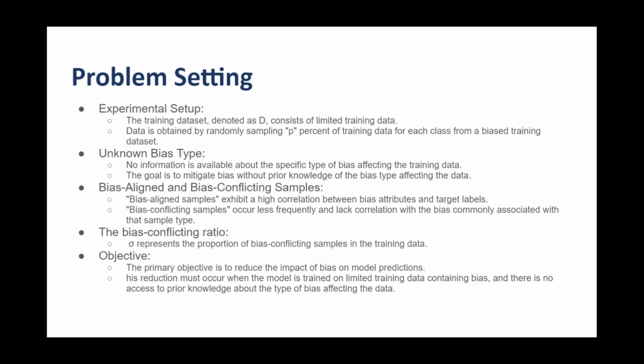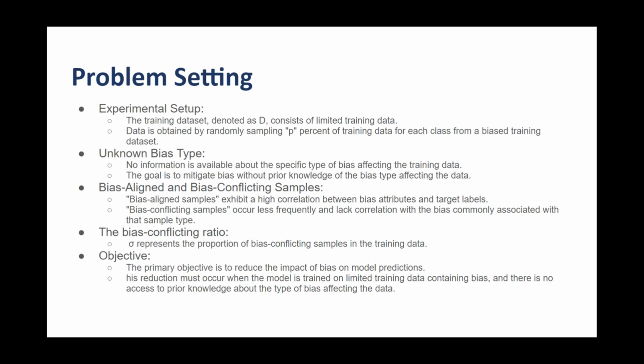So, the problem setting. First of all, for the experimental setup, we have the training dataset D, which consists of limited training data. Data is obtained by randomly sampling p% of the training data for each class from a biased training dataset. We don't assume any prior information about the bias in this work.